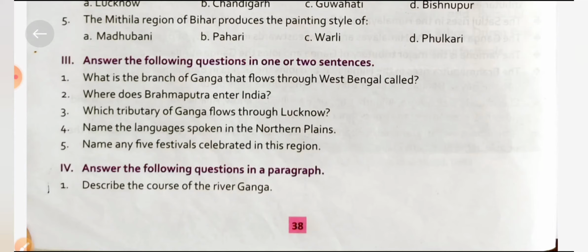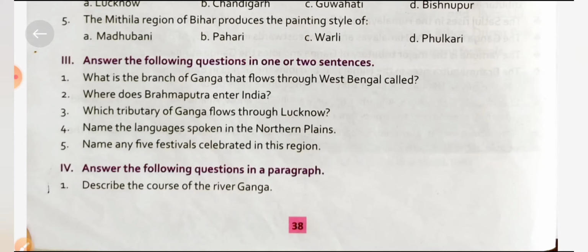The languages are Punjabi in Punjab, Hindi in Bihar and Uttar Pradesh, Assamese in Assam and Bengali in Bengal.